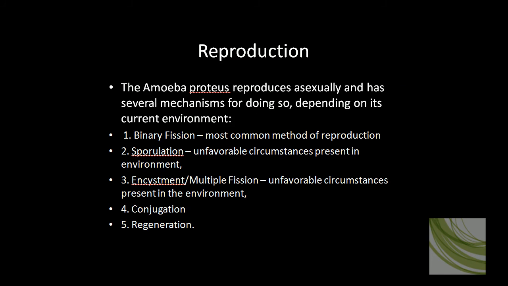Reproduction in Amoeba proteus is primarily binary fission, meaning it creates an exact copy of itself as the most common means of reproduction. Although under some adverse circumstances, it has exhibited sporulation or encystment, forming a cyst in very unfavorable circumstances to await a change in the habitat to a more favorable condition. It can conjugate, meaning it can exchange some DNA with other members of its own species, and if it's damaged, it can regenerate.